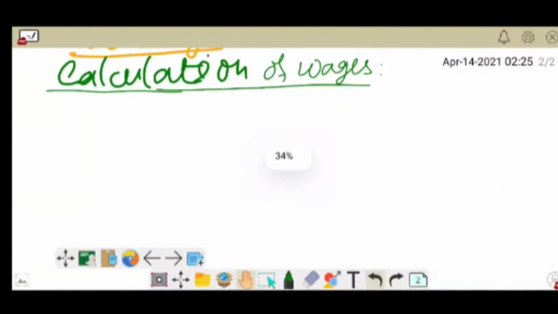So in the calculation of wages, the half month's arrears will be paid. So half month's arrears means the wages payment of half a month, on a 15 days basis. Okay, so now I will make the heading of April.